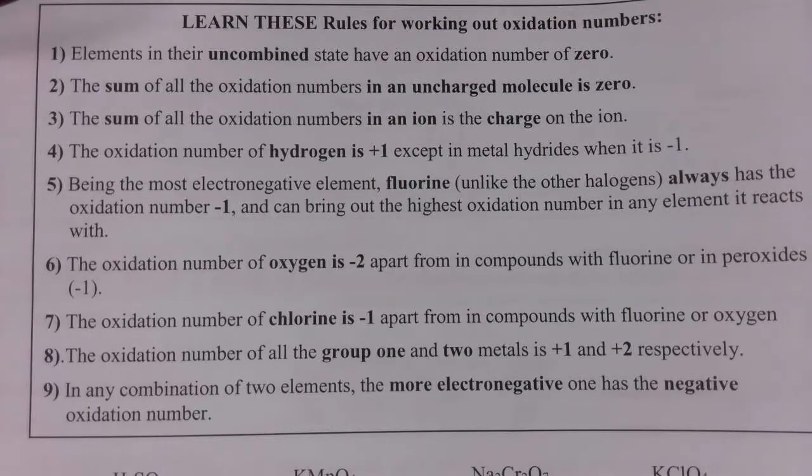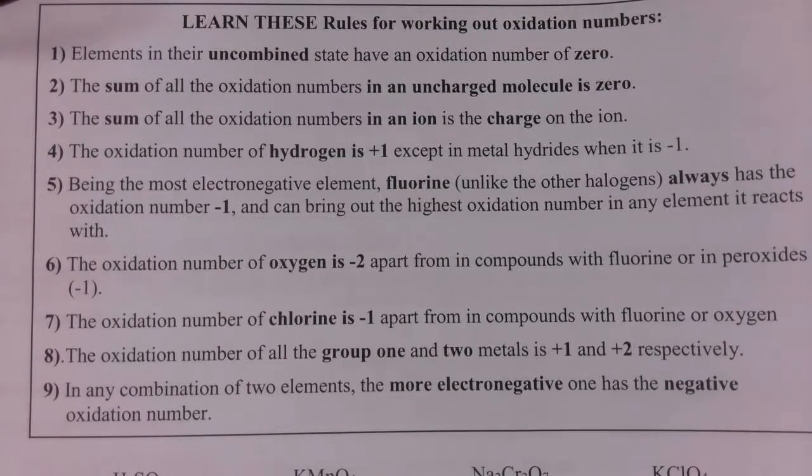Electronegativity, which you're going to be studying on the other side of the syllabus, is the ability of an atom to attract a bonding pair of electrons. Fluorine always has an oxidation number of -1 because it is the most electronegative element. Oxygen, which also is very electronegative, is -2 in all compounds except with fluorine or in peroxides. In peroxides, it's -1, but with fluorine, it can be +2, because the fluorine, being more electronegative, can bring out the higher oxidation numbers.